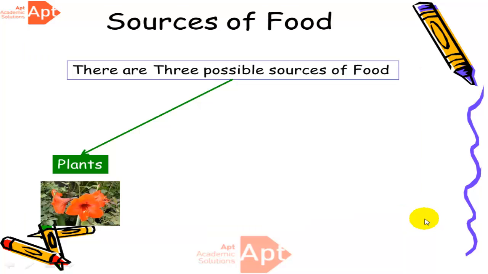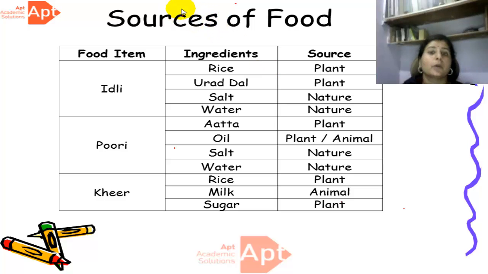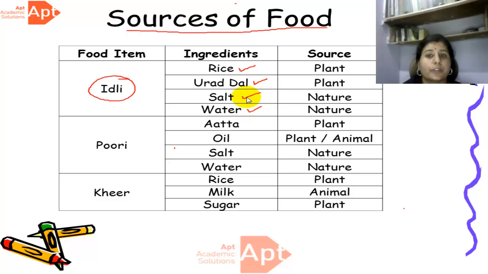Now we will learn about the sources of food. Do you know? There are 3 possible sources of food, that is plants, animals and nature. Okay, we have all studied the ingredients. Now we will study the sources of ingredients. For example, now we are taking idli. To cook an idli, we need ingredients like rice, dal, salt and water.